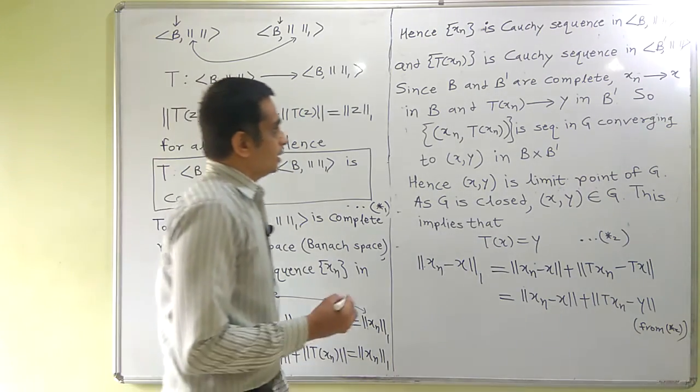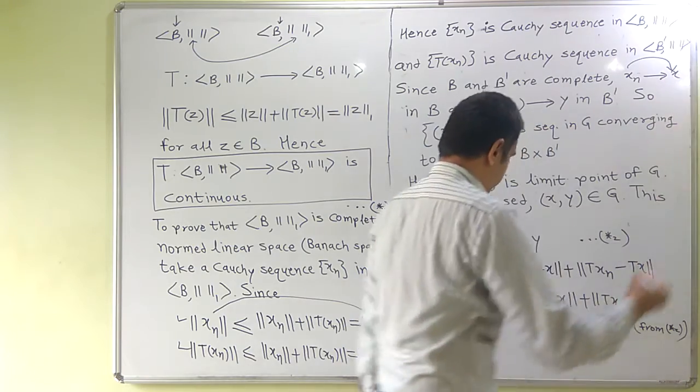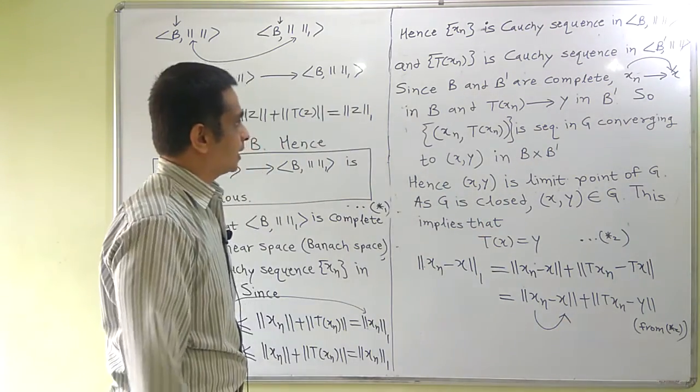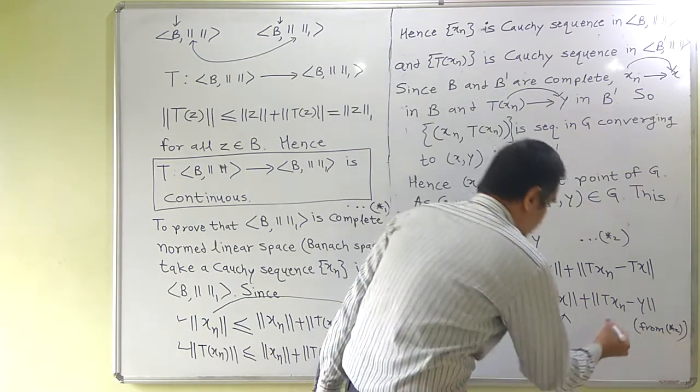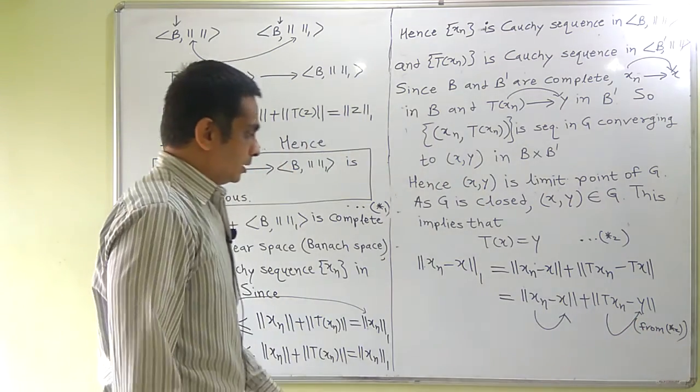Now xn converges to x, this is what we have. We also have the fact that T xn converges to y, and both are convergent and Cauchy sequences.